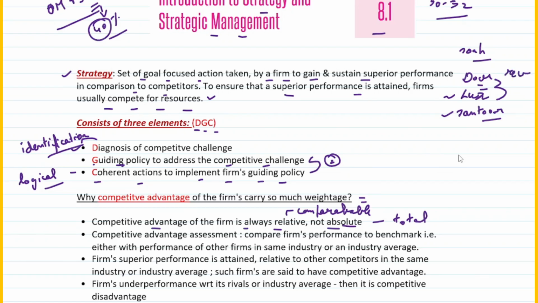Now, if the revenue of Dove is higher than that of Lux and Santoor in a particular quarter or a year, that shows that you have a competitive advantage over them, right? But if you take only the data for Dove, then it doesn't tell you anything as such. It may be an absolute number, but what has it done with respect to the competitors? Unless you compare both, you will never get to know what exactly a competitive advantage an organization is enjoying or carrying with it. So first of all, the competitive advantage of a firm is always relative and not absolute.